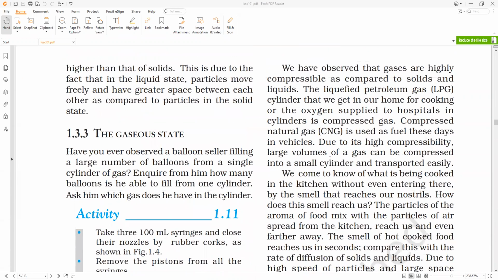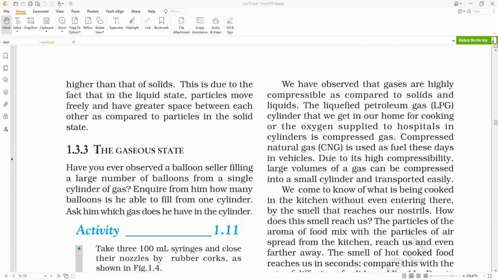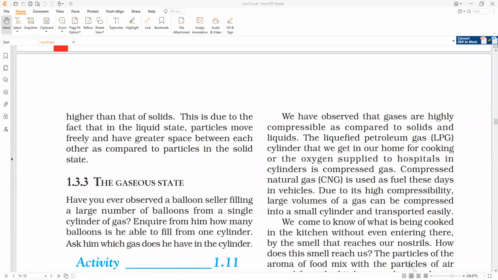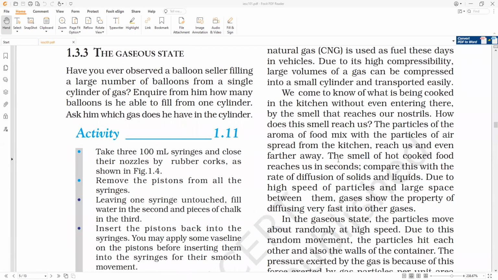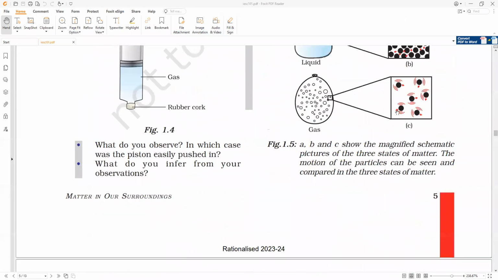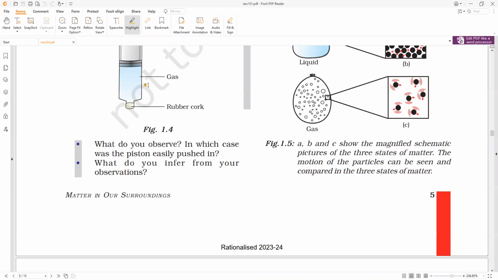If I press the syringe with a chalk piece, is it possible to press it, everybody? No, sir. And liquids, water, is it possible to compress? Somewhat we can compress it. But who can compress it highly? Gases. So I can make a conclusion here: the compressibility decreases from gases to liquids and from liquids to solids. Is it right or wrong, everybody? What is the reason behind it? The distance between the particles. Do you all accept it or not?